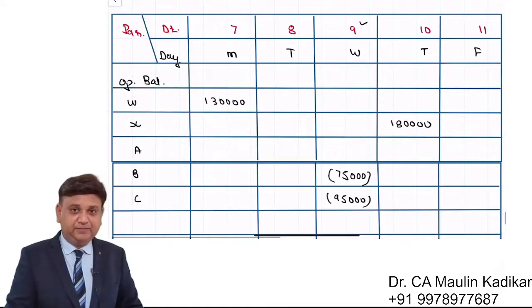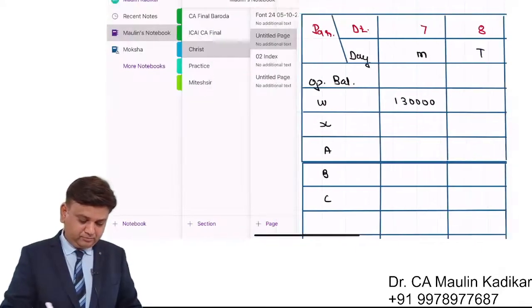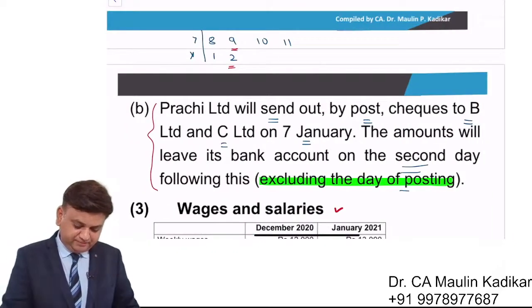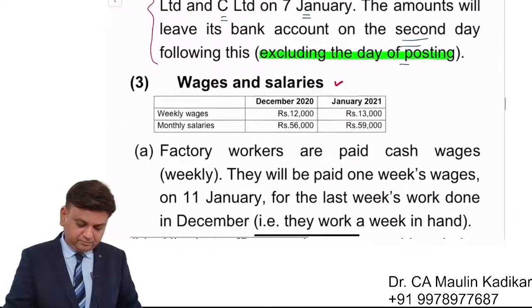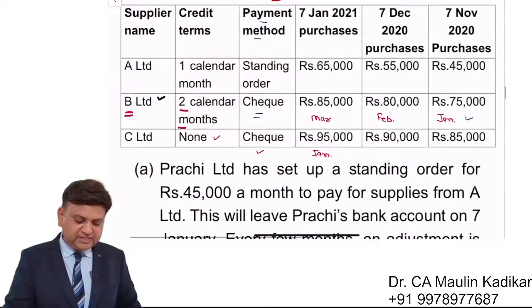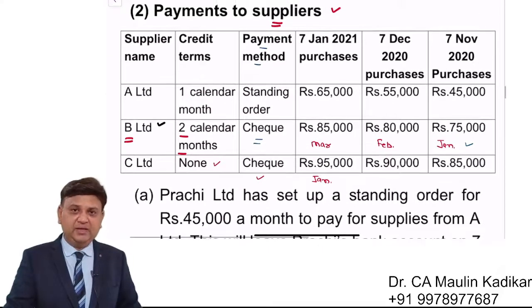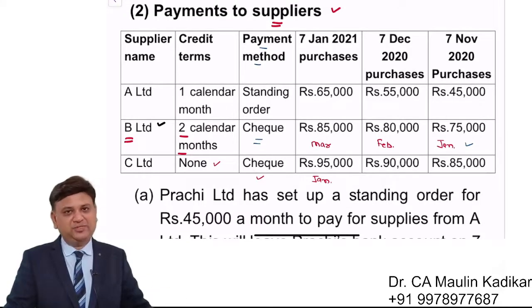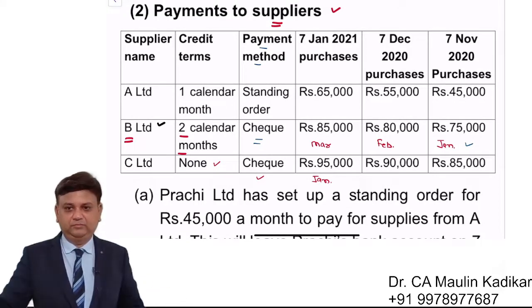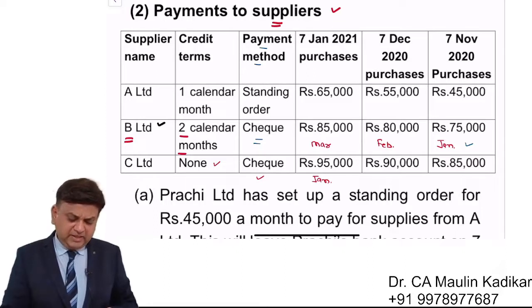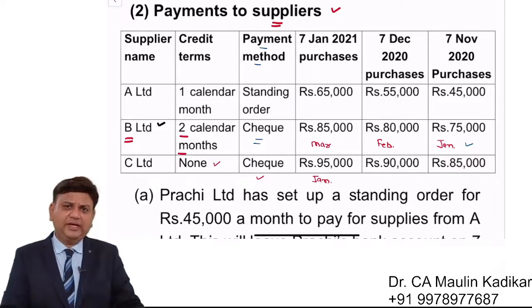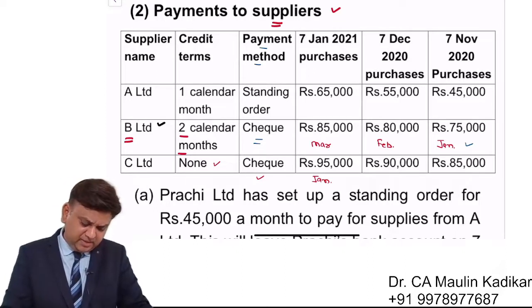That is what we understand. Next, as far as A is concerned, I want you to write for A supplier on which date, how much amount. Let us have understanding how to write adjustment for A supplier.